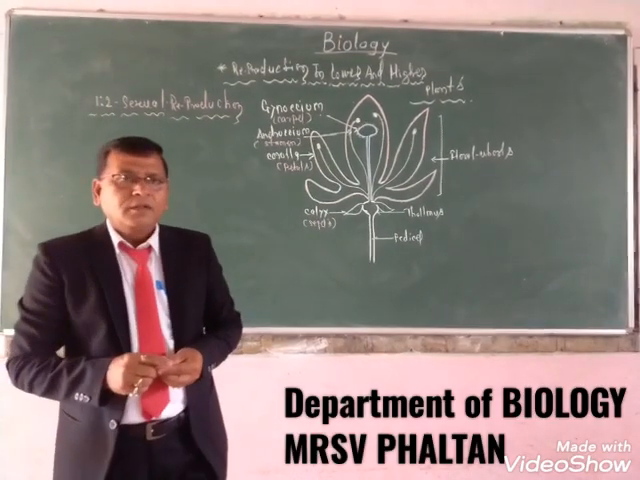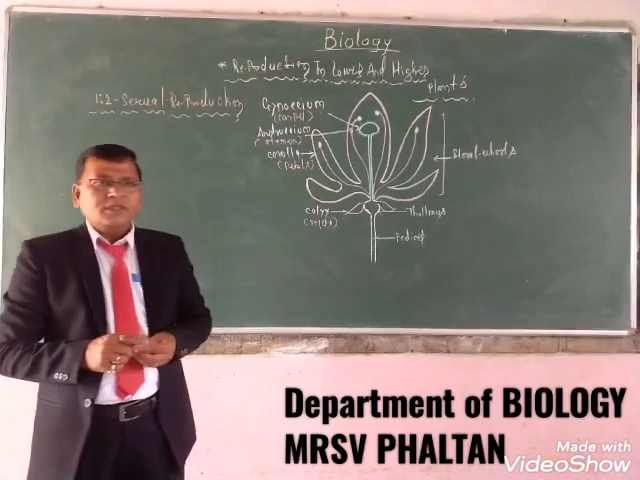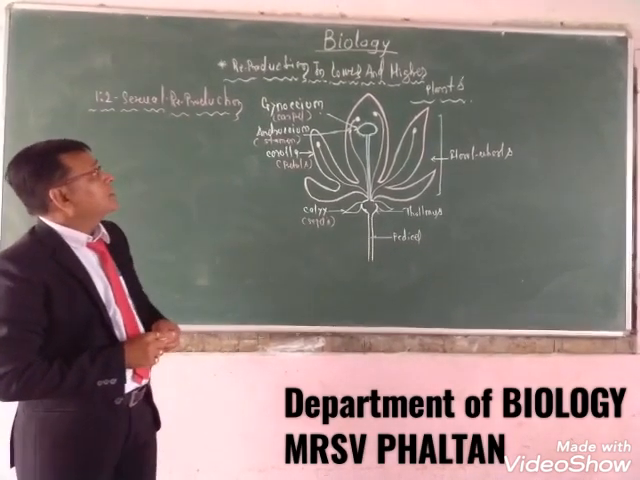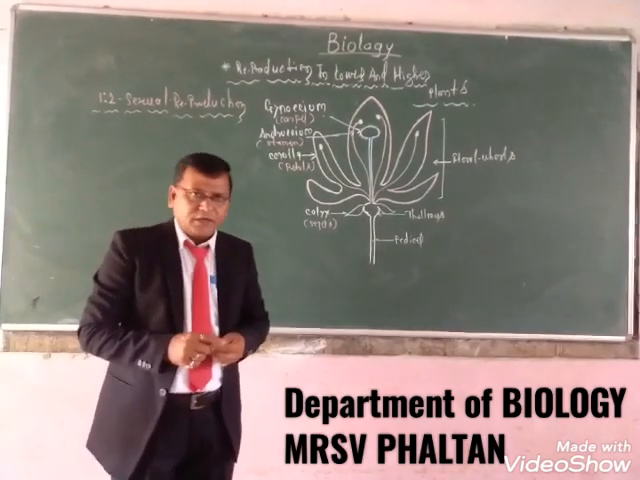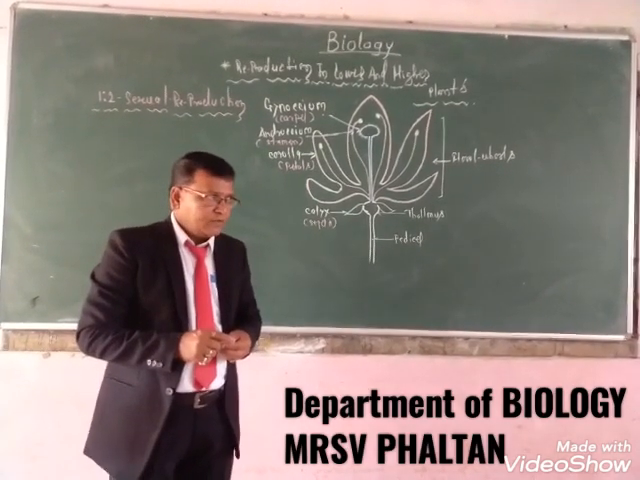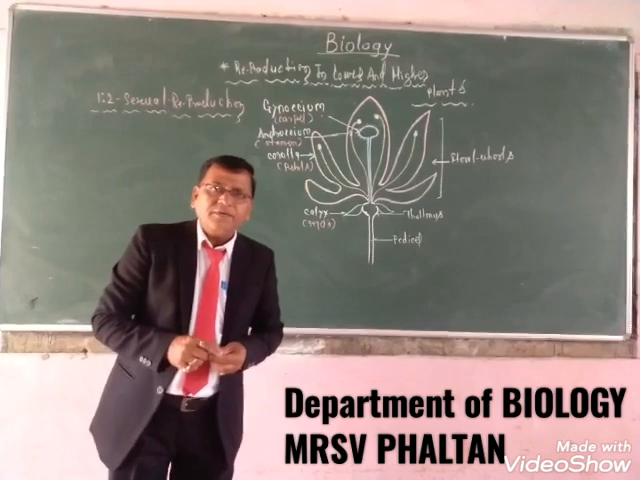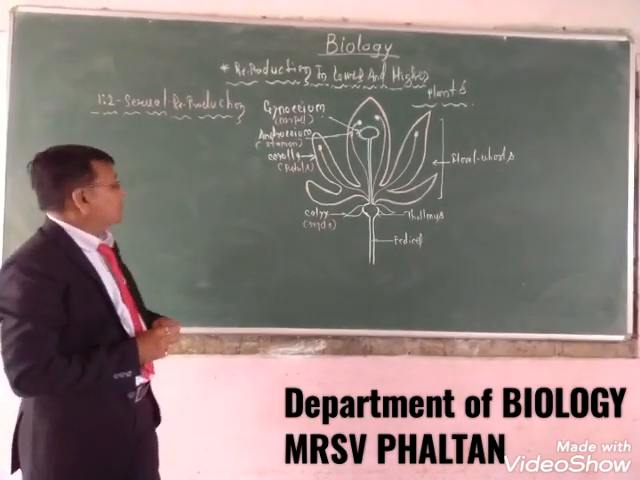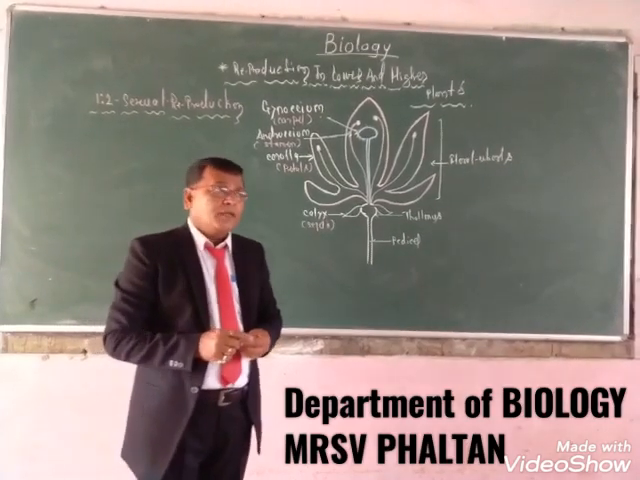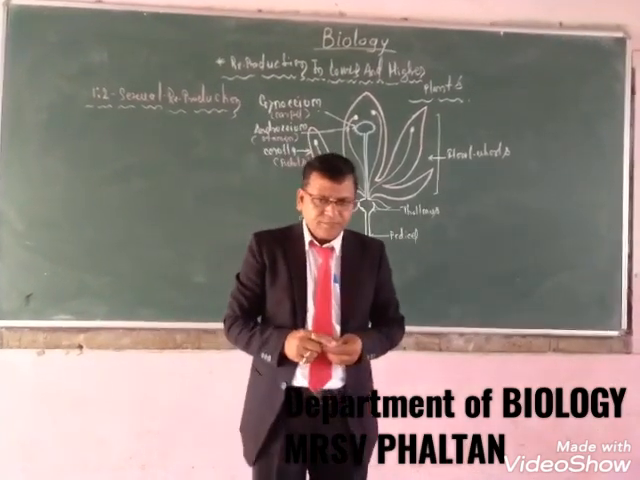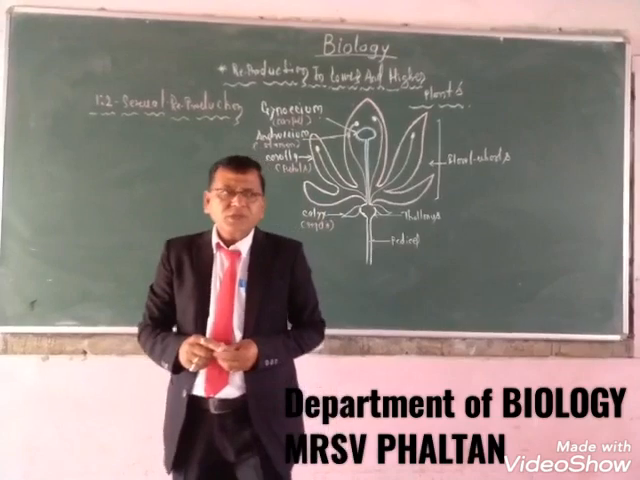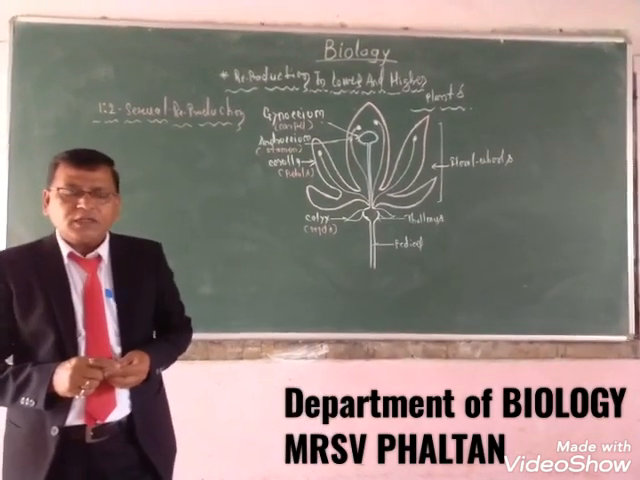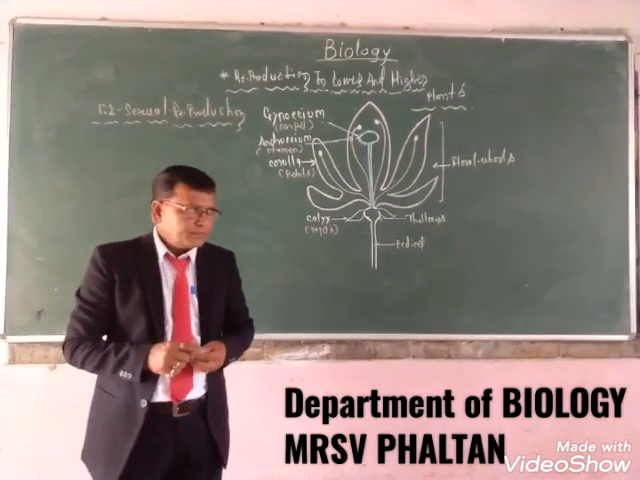Good morning. Today we have to discuss the first chapter, that is reproduction in lower and higher plants. Last time we learned the definition of reproduction, and today we will discuss the methods of sexual reproduction. Reproduction is divided into two types: asexual reproduction and sexual reproduction.